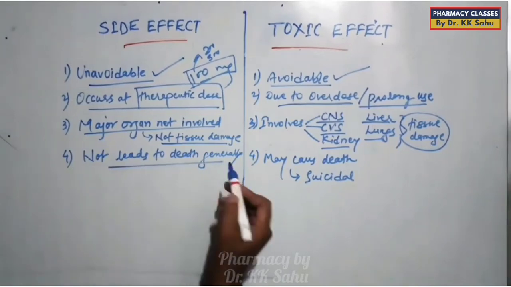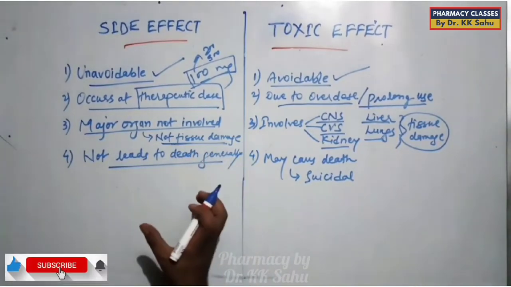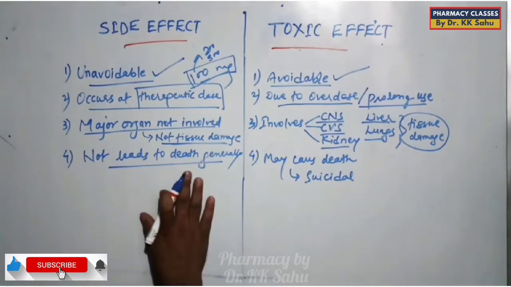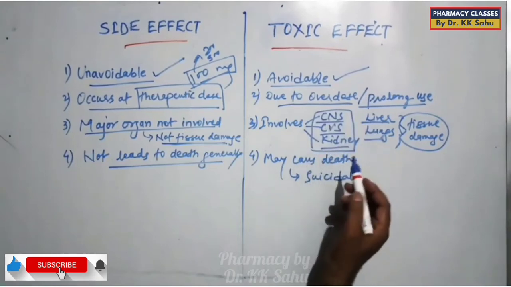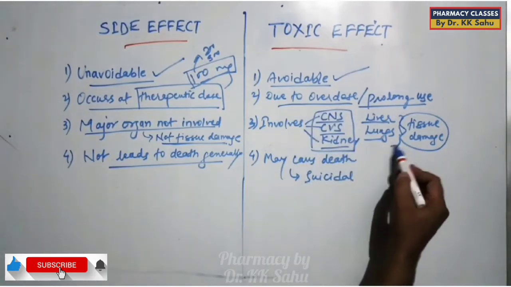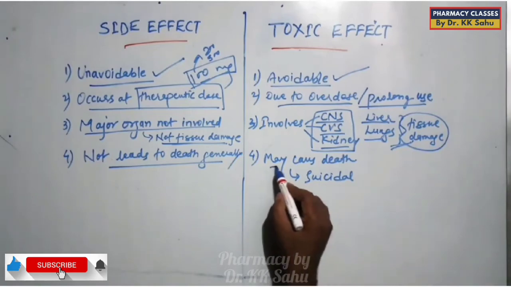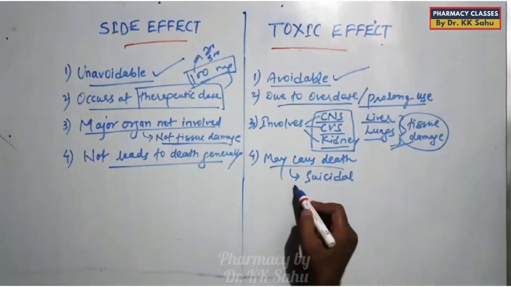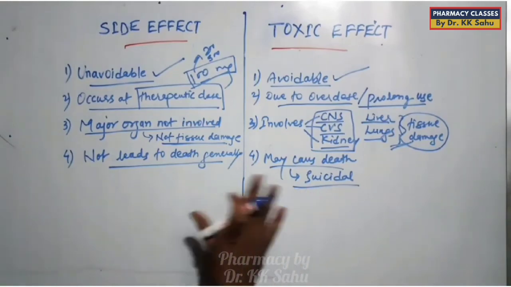Fourth difference is side effect does not lead to death generally. Yes, it does not involve any tissue damage of the vital organs, so it does not lead to death. But toxic effect involves the vital organs with their respective tissue damages, which may lead to a serious problem to the body, so it may cause death also. Okay, and it may cause suicidal tendency also. So these are the major differences between side effect and toxic effect.